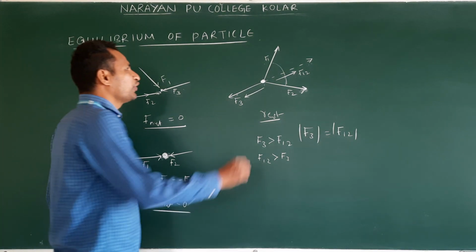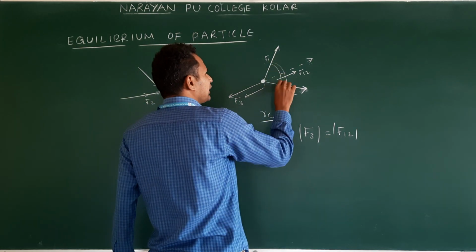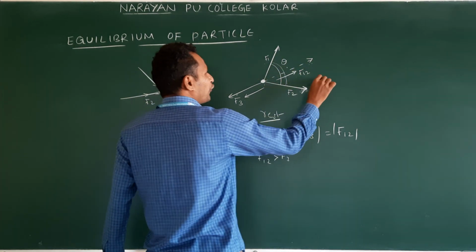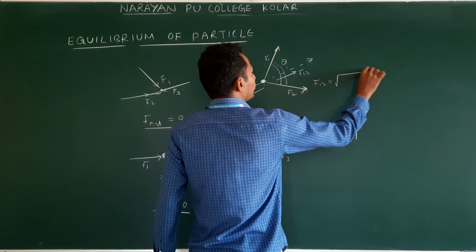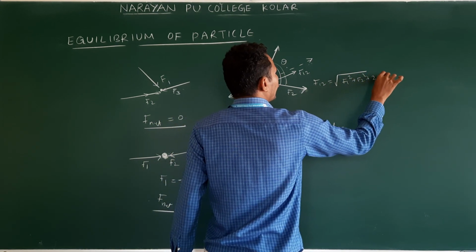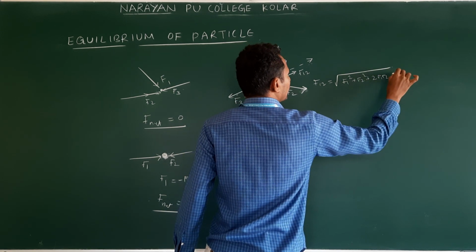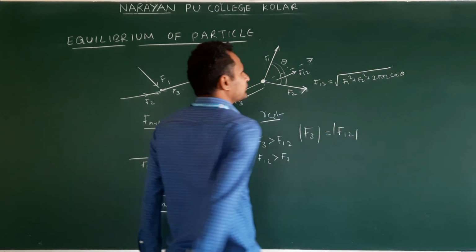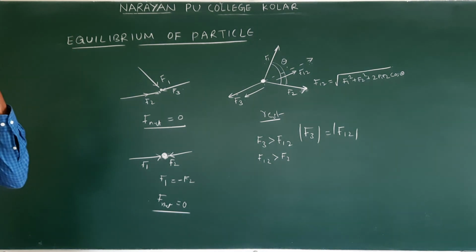Clear? Then how do we find this net force? Suppose you know the theta, what is the F12 formula? F12 is equal to under root of F1 square plus F2 square plus 2 F1 F2 cos theta. That is the resultant formula.